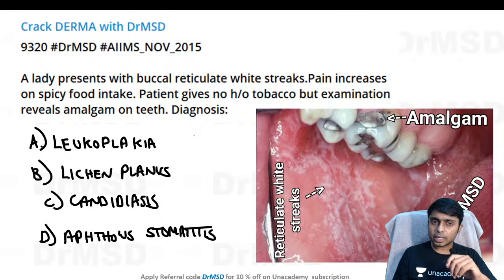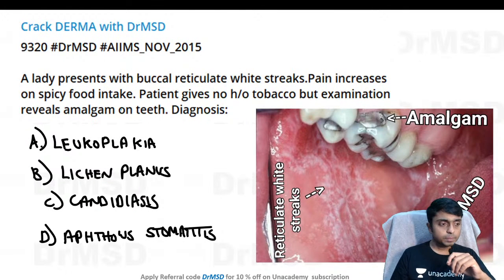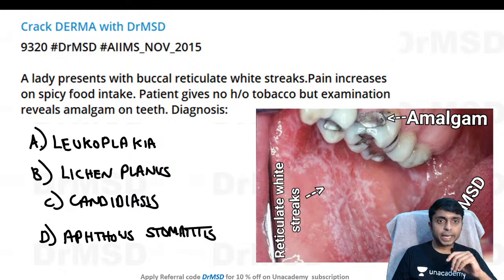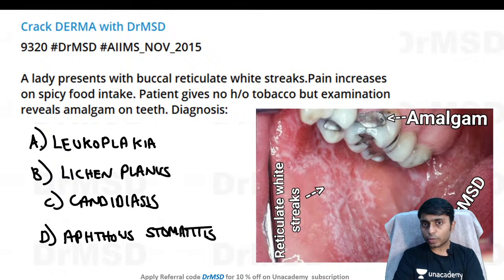So now please try to answer this question in the poll, friends. A lady presents with buccal reticulate white streaks, pain increases on spicy food intake, the patient gives no history of any tobacco usage, but examination reveals amalgam on the teeth. So what is your diagnosis?